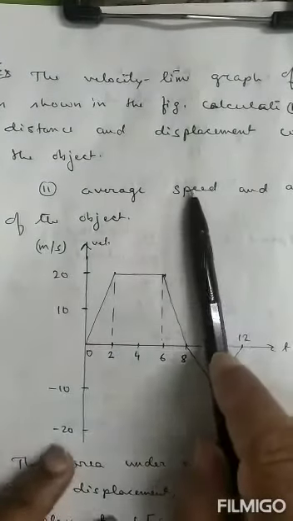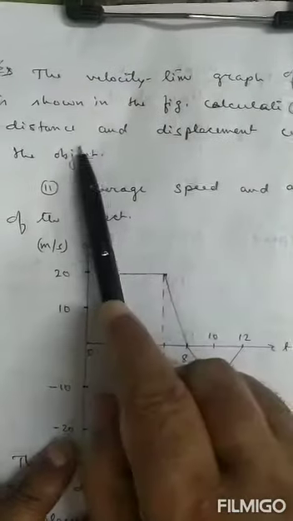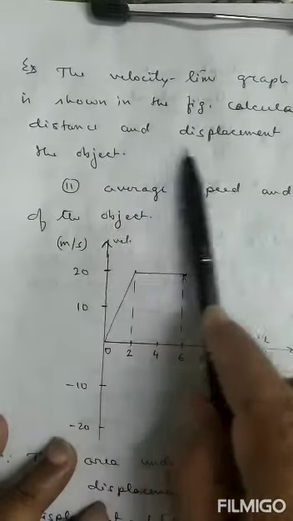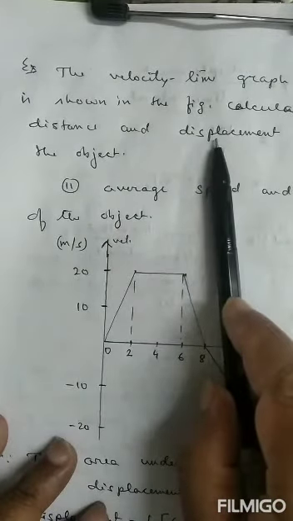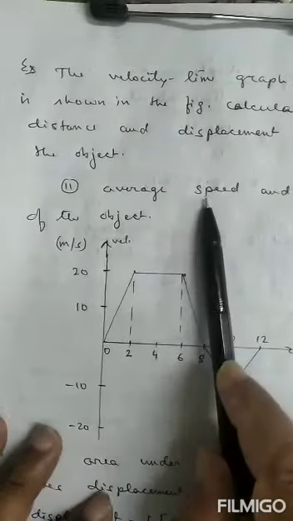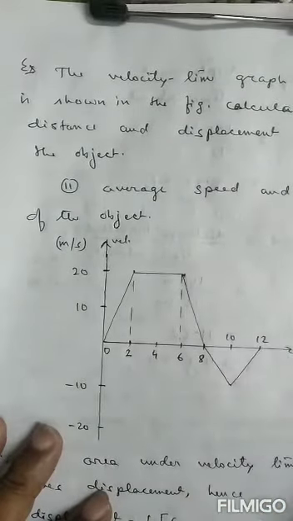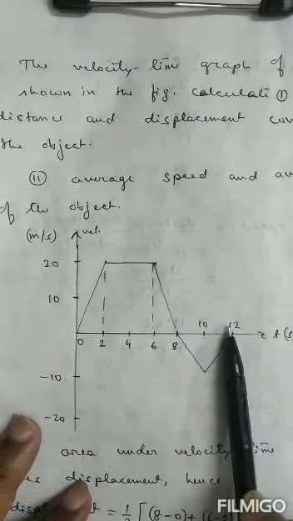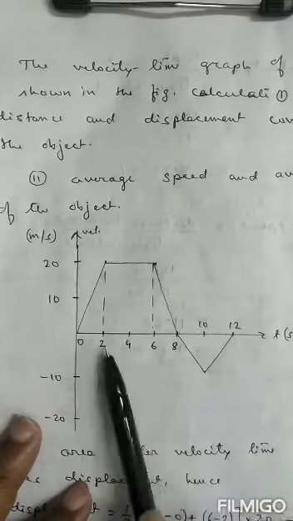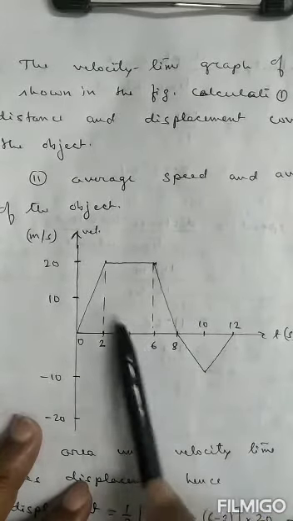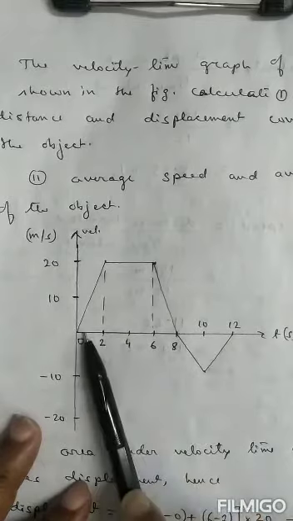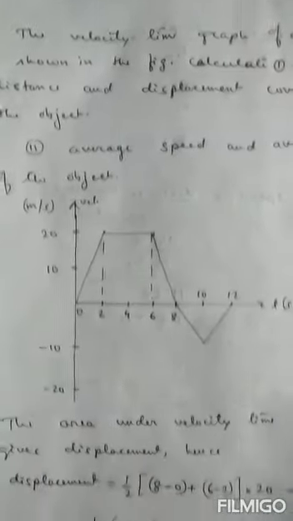Now from this graph, we have to calculate distance and displacement travelled by the object, and also the average speed and average velocity of the object in time 0 to 12 seconds.